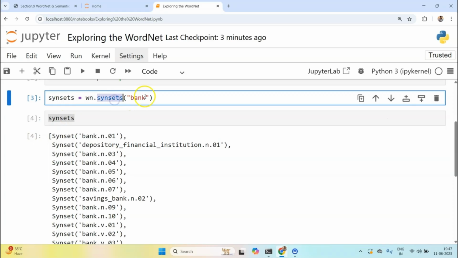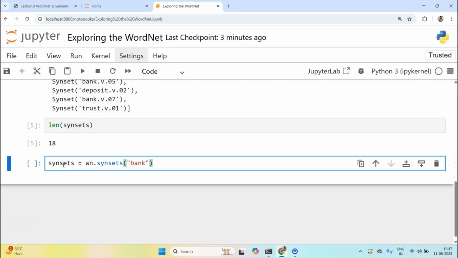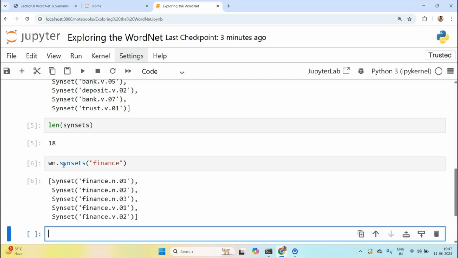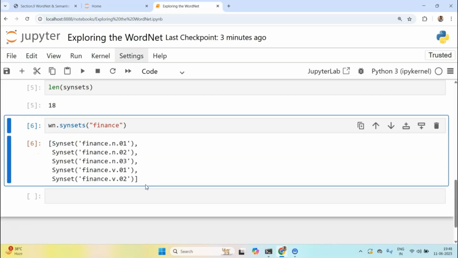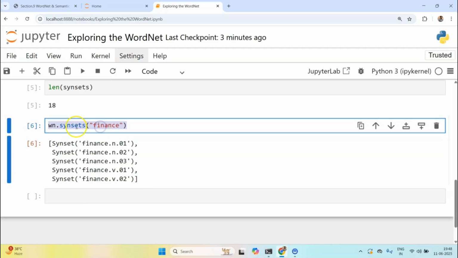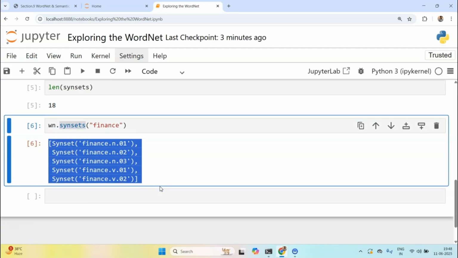For now, you have to understand that when we call this function on any word whatsoever, let's try it out with finance, and let me remove this definition. For finance we have got around 5 synsets. I hope you get the idea. We use this function called synsets, and we return these synset objects. How do we explore them? That's the topic of the next lecture.